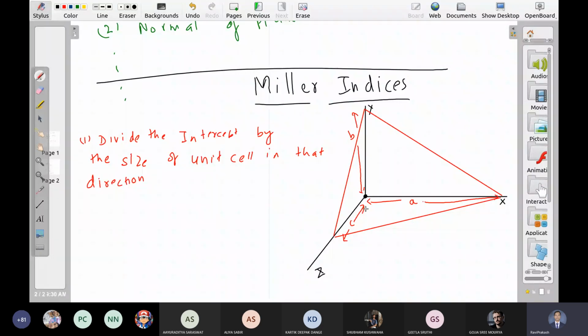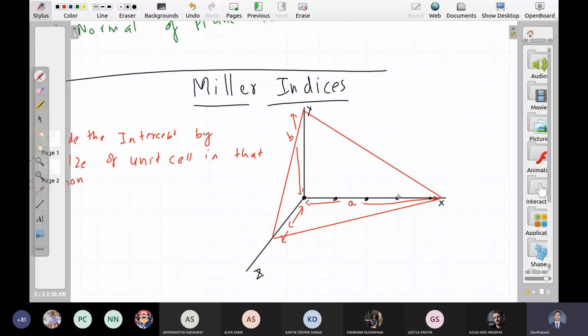So let me draw some lattice points here. Lattice points are there in 3D space.